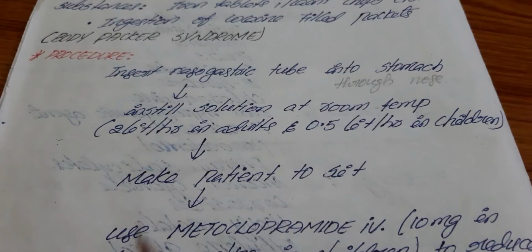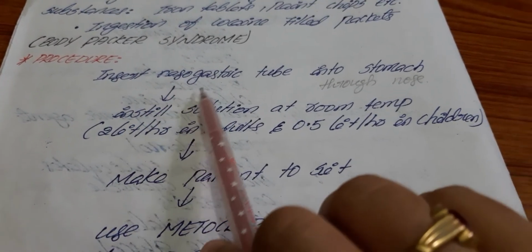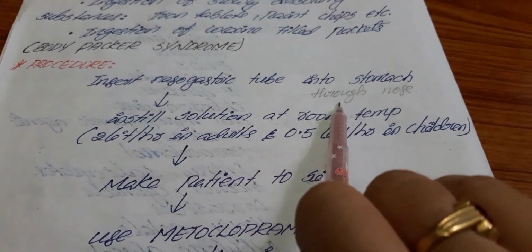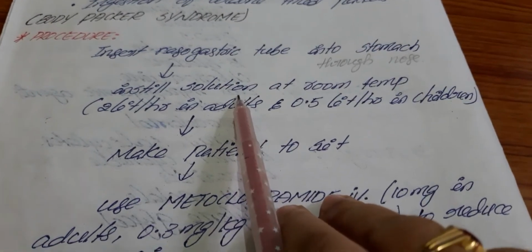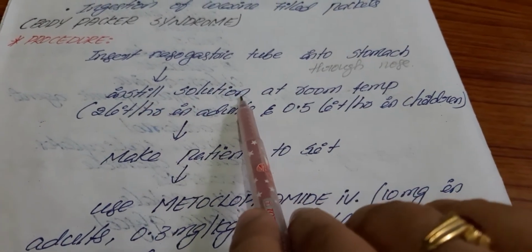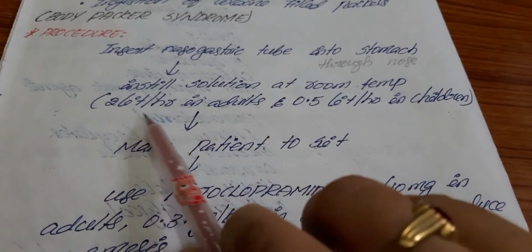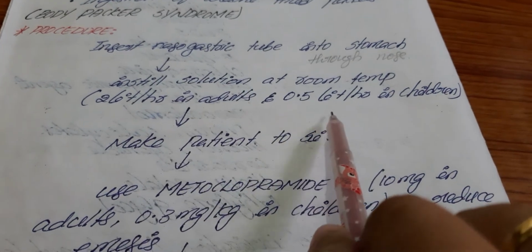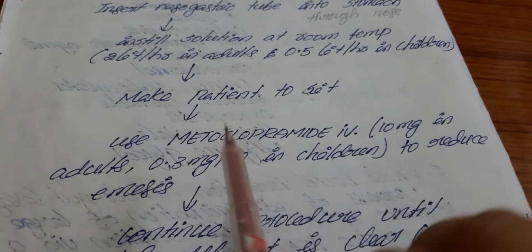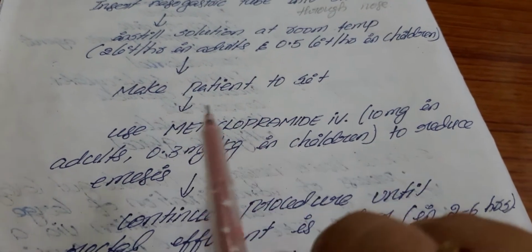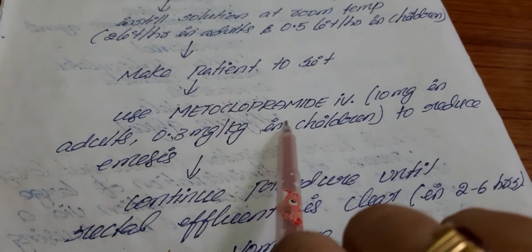Next we see the procedure of whole bowel irrigation. First we insert a nasogastric tube through the nose into the stomach, and we administer a suitable solution at room temperature. Normally we use 2 liters per hour in adults and 0.5 liters per hour in children, and we make the patient sit. We won't make the patient lie down. Then we use metoclopramide IV.